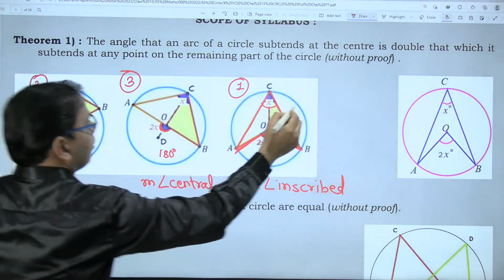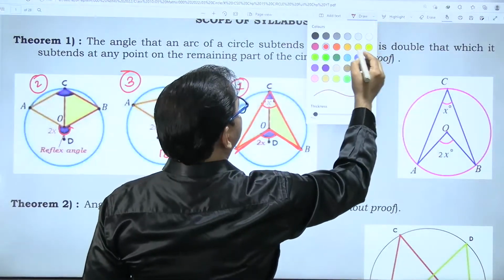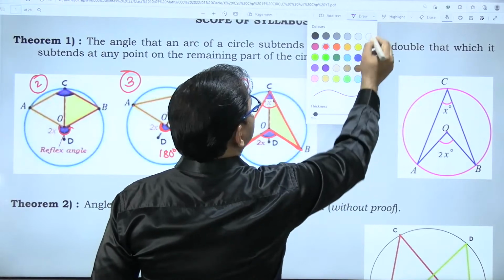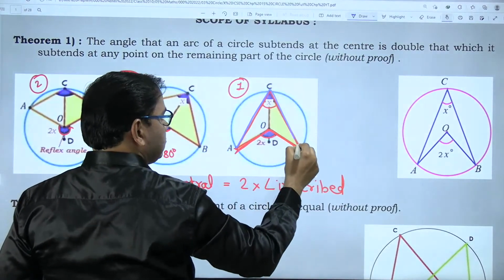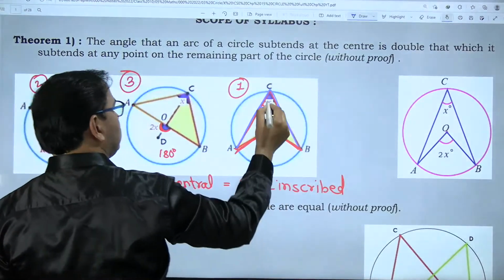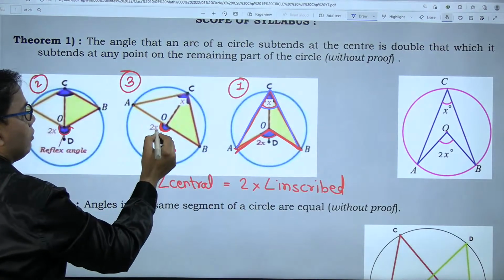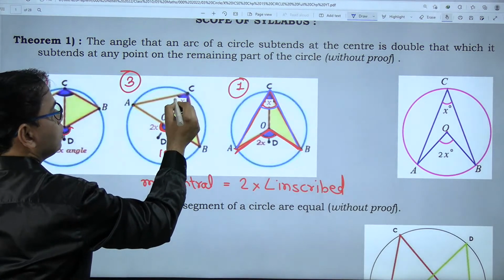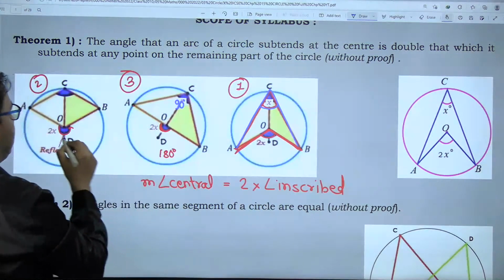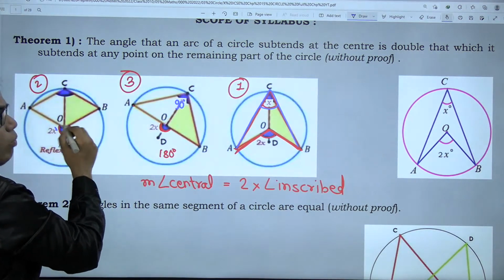As I told you, we are going to use a different color, so let me use blue. The inscribed angle ACB is half. If this is 2x, this angle will be x. If 2x is equal to 180 degrees, then x will be equal to 90 degrees.